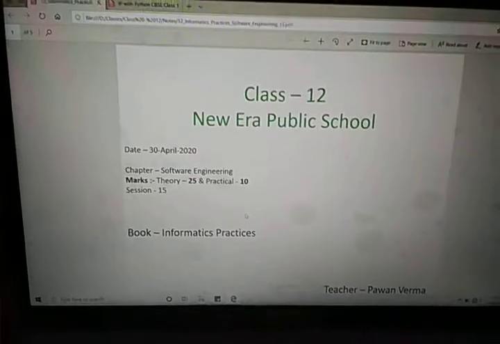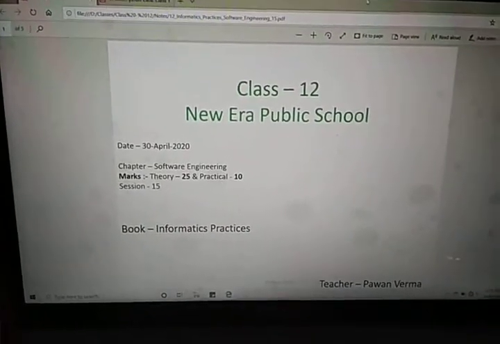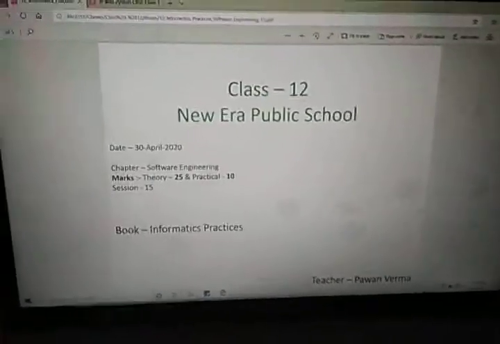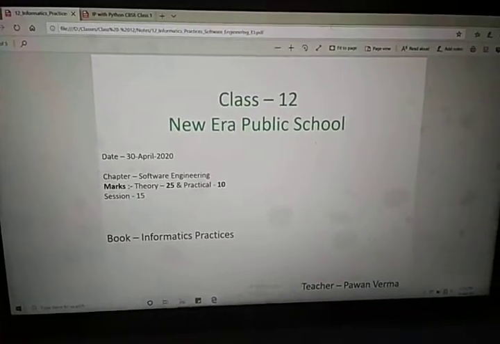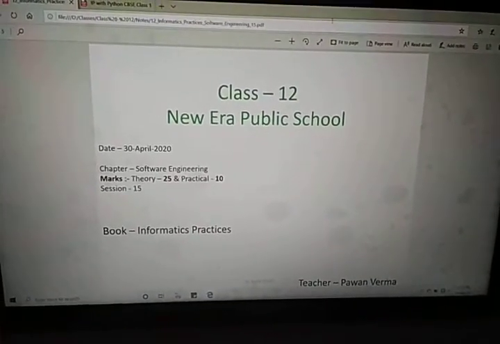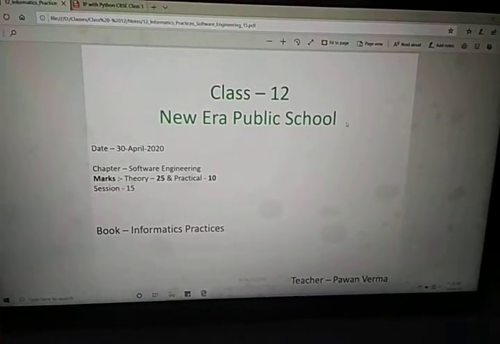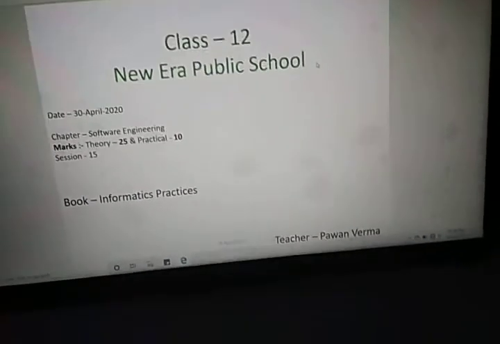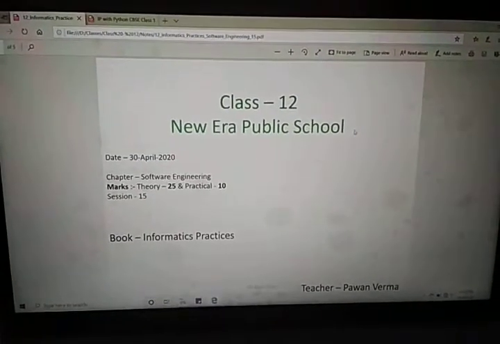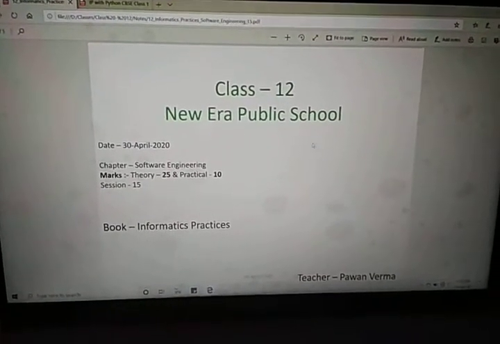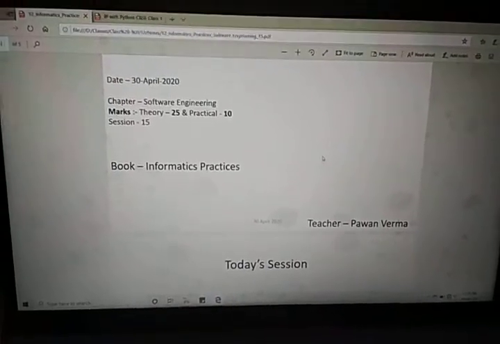Hello everyone. This is the 15th session of software engineering. By tomorrow or the day after tomorrow, we will finish this software engineering syllabus and move to the next part, that is maybe Python. Most probably we will start with Python Pandas. Very easy topic, or maybe database, based on what I like most.